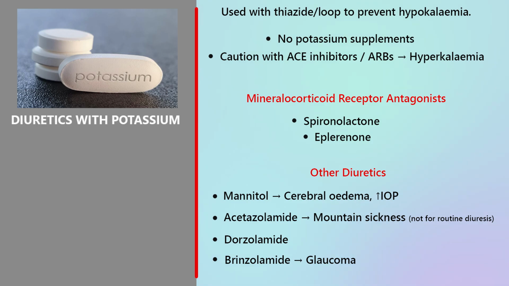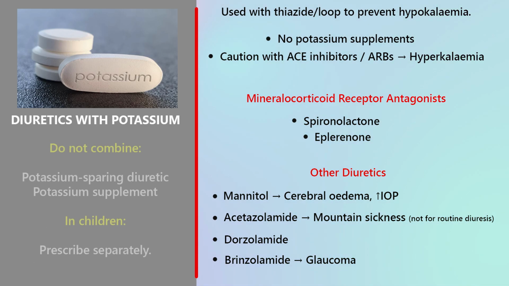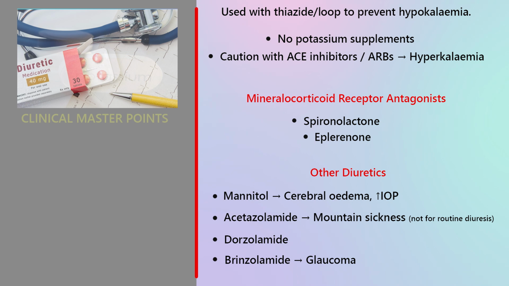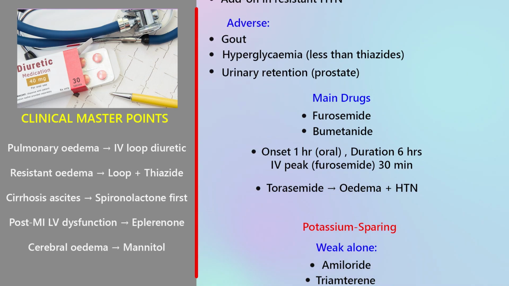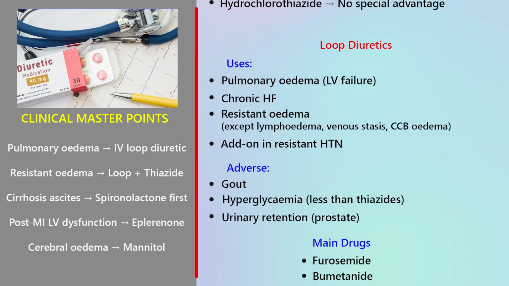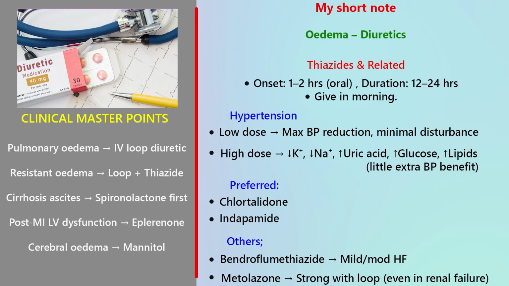Diuretics with potassium, important. Many patients do not need potassium supplements. In combined preparations, the potassium amount may be insufficient, therefore discouraged. Never combine potassium-sparing diuretic with potassium supplement. In children, prescribed separately. Clinical Master Summary. Pulmonary oedema: IV loop diuretic. Resistant oedema: loop plus thiazide. Cirrhosis ascites: spironolactone first. Post-MI LV dysfunction: eplerenone.